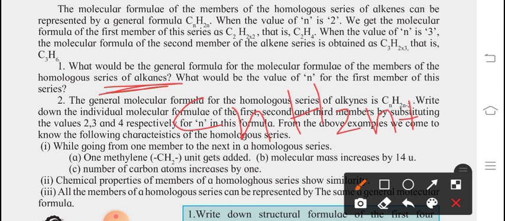CnH2n+2. Please write down the general formula for alkane. Here it is not given, okay. The general formula for alkane is CnH2n+2.